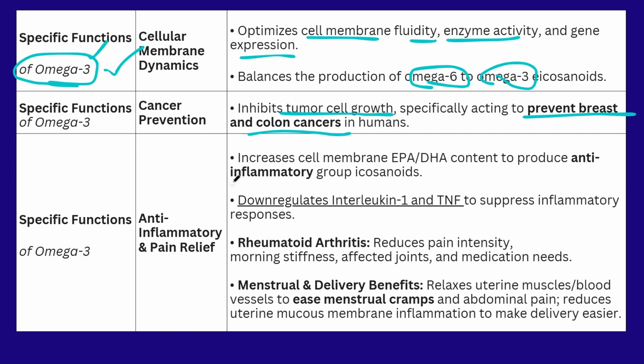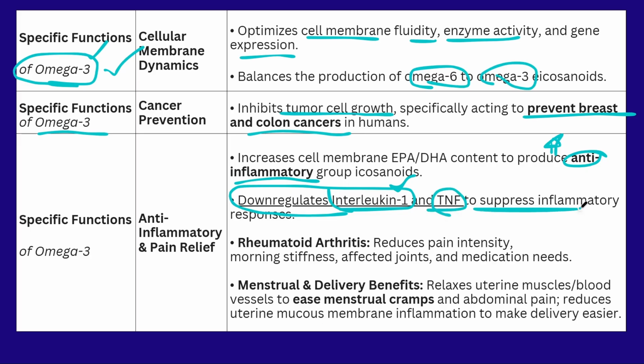It also acts as an anti-inflammatory. So this is an important point, that omega-3 is acting as an anti-inflammatory. This is an important point you have to remember. That means the interleukins are down-regulated. The interleukins are helpful for the production of inflammation in the body. But these interleukins are down-regulated with the help of the omega-3 fatty acid only. And the TNF factor is also reduced, which will suppress the inflammation in the body. So-called anti-inflammatory action by the omega-3 fatty acid.